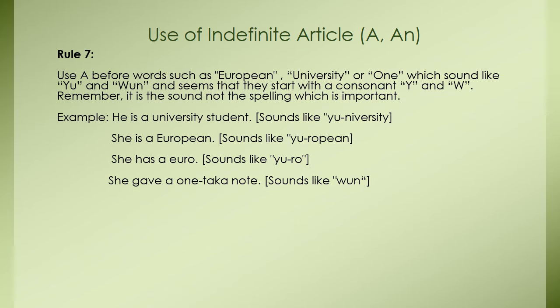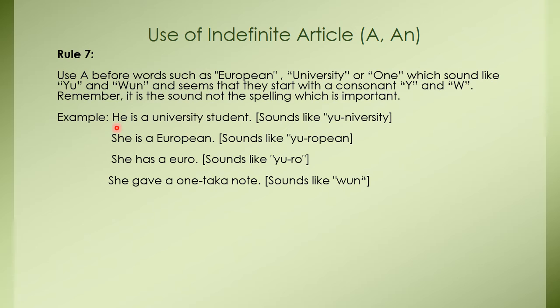Rule number 7. Use a before words such as European, university or one. So what are the words? Yes, European, university or one. So these are words that start with a vowel, right? So why do we use a instead of an before these words? Yes, this is because of the sound. These words sound like you, y-u, and one, w-u-n, and it seems that they start with a consonant y or w. That is why we are using a instead of an.